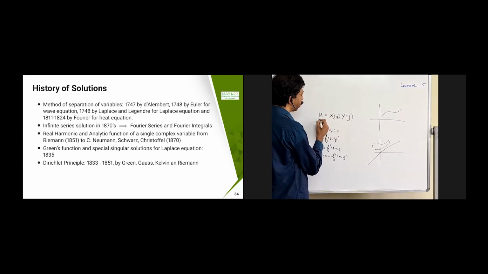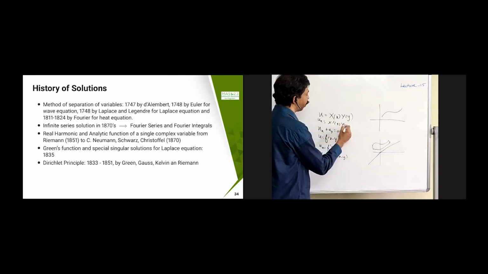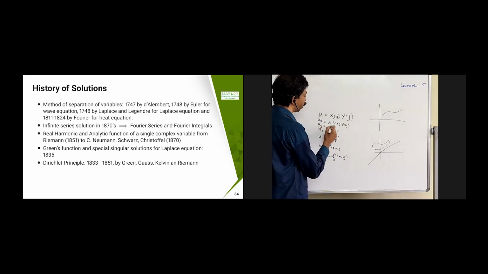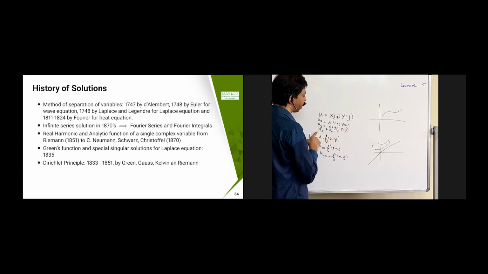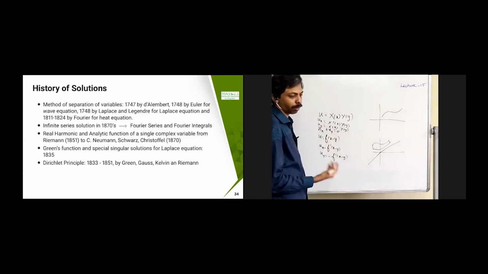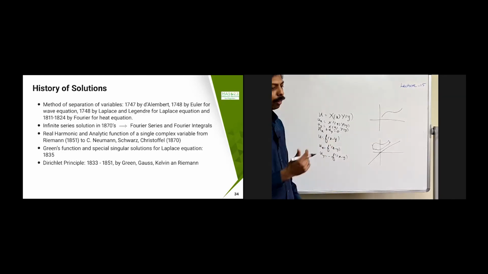Therefore, if I find u_x, it is going to become only X'(x) times Y(y). Similarly, if I find u_y, this is going to become X(x) times Y'(y). Then substitute it over here, and then you can make some divisions, etc. Then you are going to get the answers. So that is the method which was developed in 1747, which we are going to use. This is the only method we are going to solve in your course.